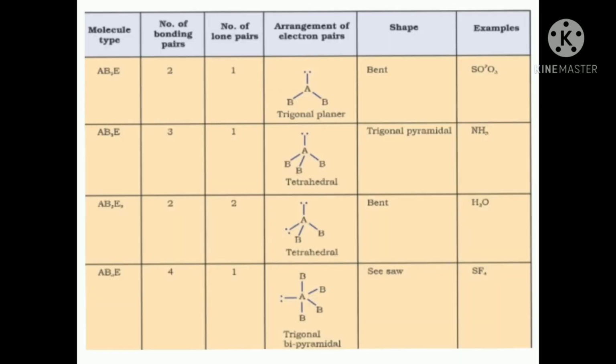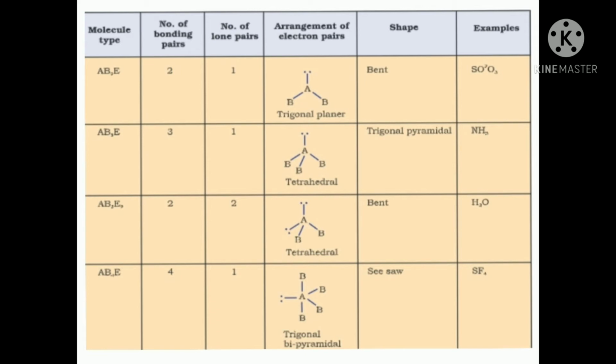As you can see in the table, the first molecular type is AB2E. This shows that the number of bonding pairs is 2, and in the molecular type, in each case, E represents the number of lone pairs. So there are 2 bonding pairs and 1 lone pair. In such a case, the electrons arrange themselves in such a way that the shape formed is bent. And as we have discussed earlier, the geometry remains the same, so the geometry will be trigonal planar.